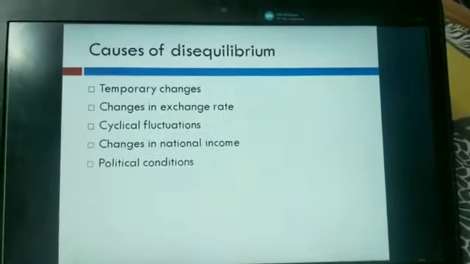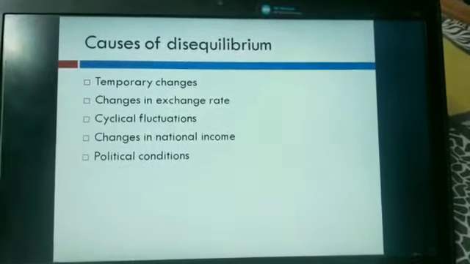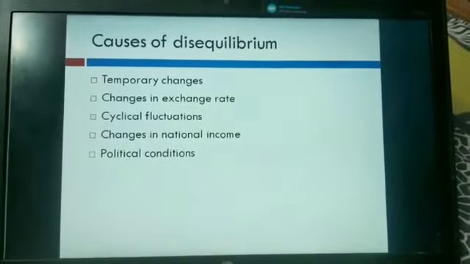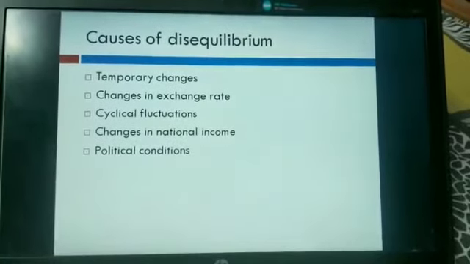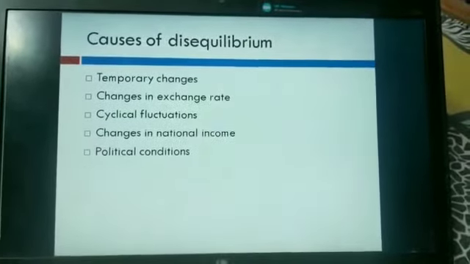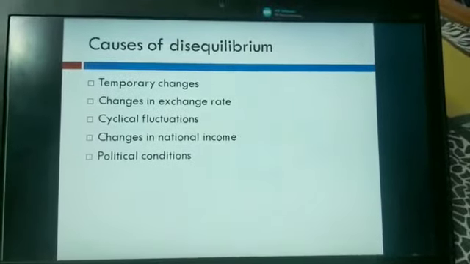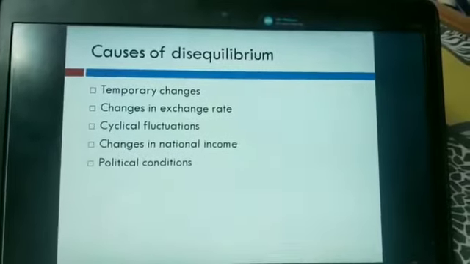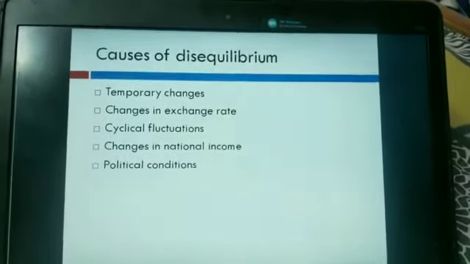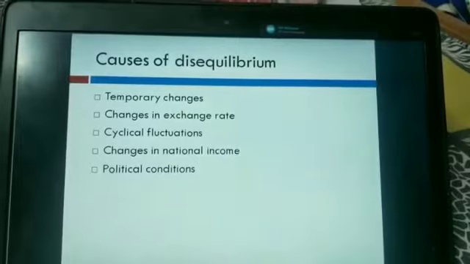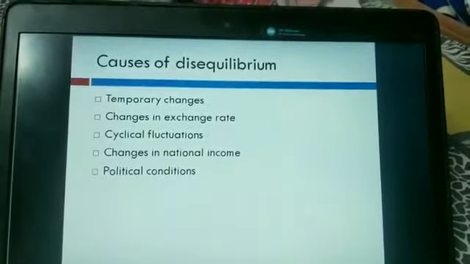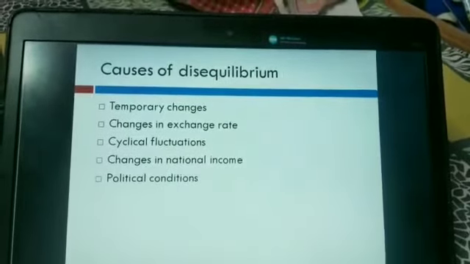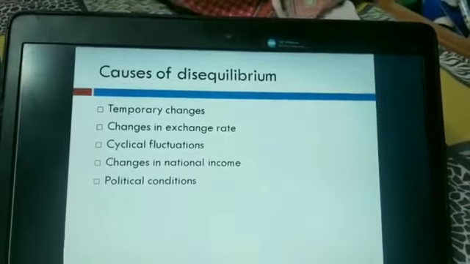These causes are temporary changes, changes in exchange rate, cyclical fluctuations, changes in national income, and political conditions. Let's discuss one by one. First is temporary changes. These temporary changes can arise from random variation in trade and seasonal fluctuations, because these are not permanent, these are temporary.